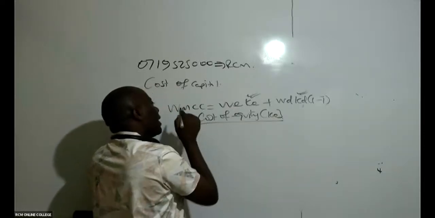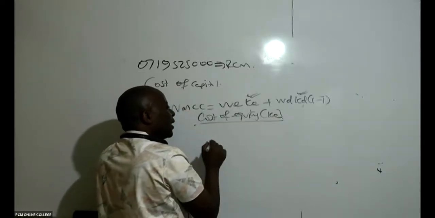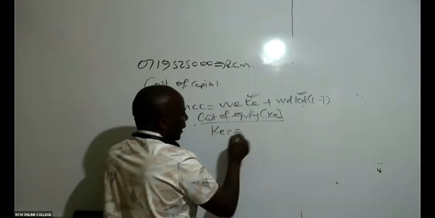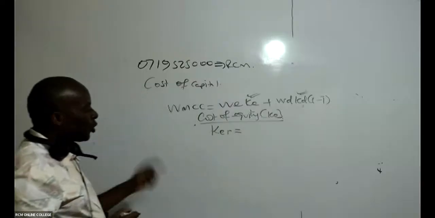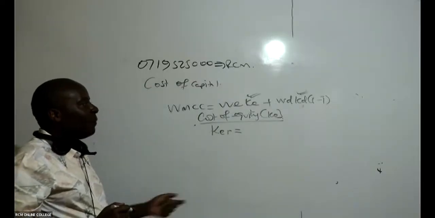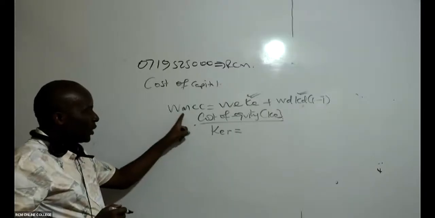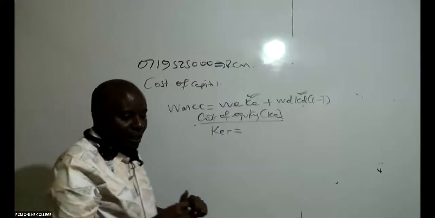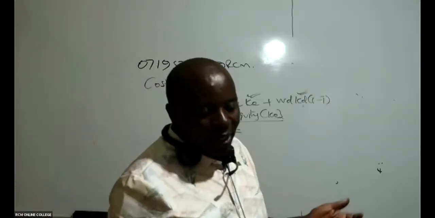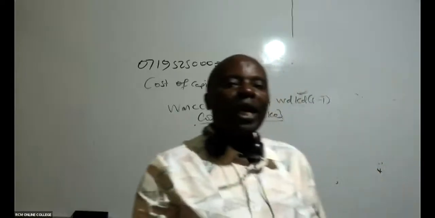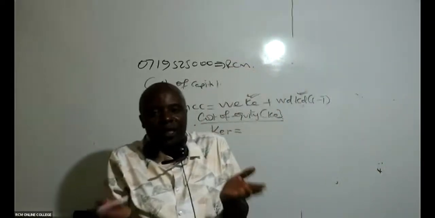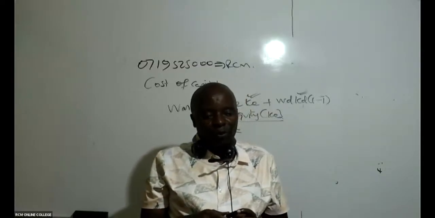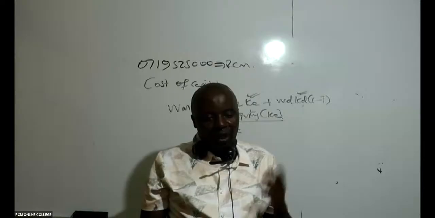And because this is WMCC, I must compute the cost of equity for retained earnings, and I must compute the cost of equity for ordinary shares. Because it's WMCC, retained earnings becomes relevant. So I must compute the cost of equity for retained earnings. How do I do this? It's very easy. Do we have any ninja that knows how to compute the cost of equity formula?